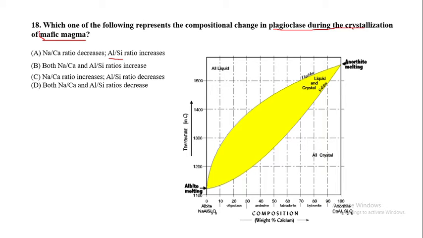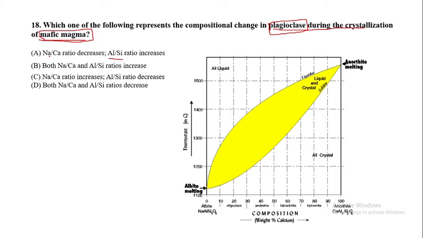Here you remember which type of magma, that is mafic magma, and what we need to find is that during this cooling of plagioclase, which compound will increase and which one will decrease? That is the question. And here we have four options.